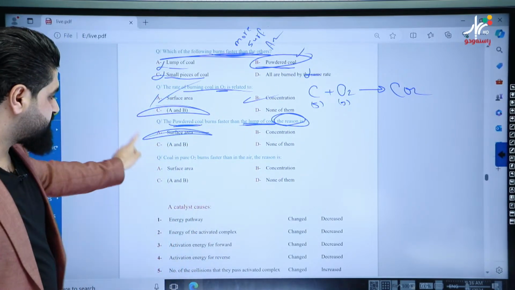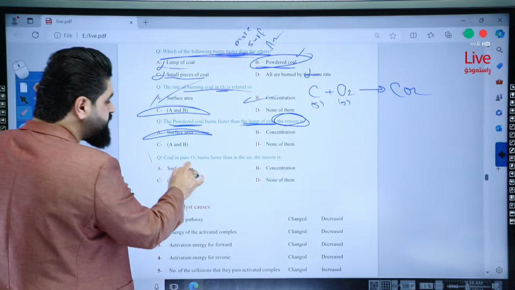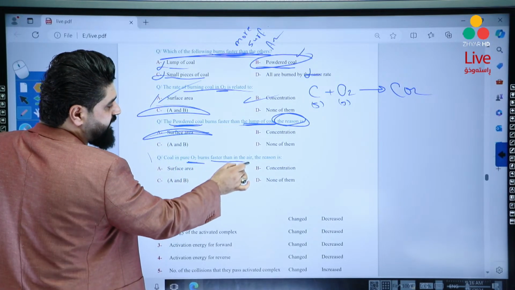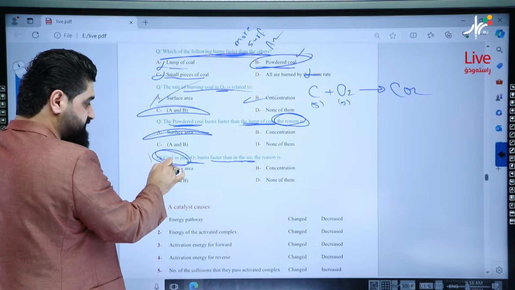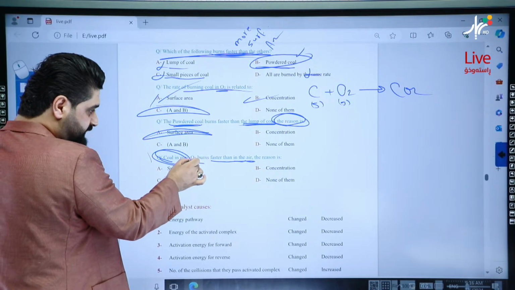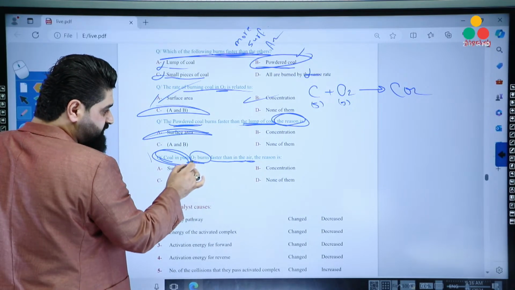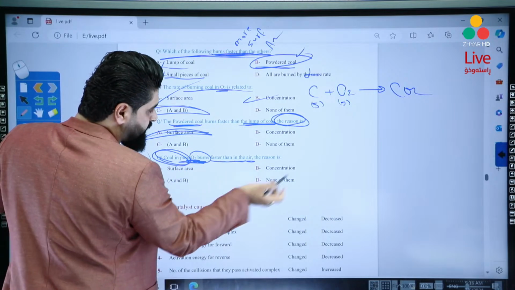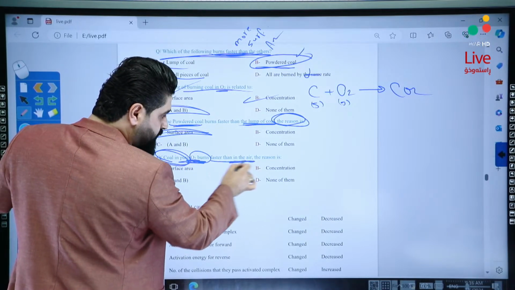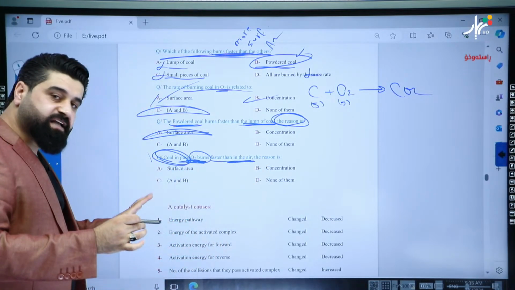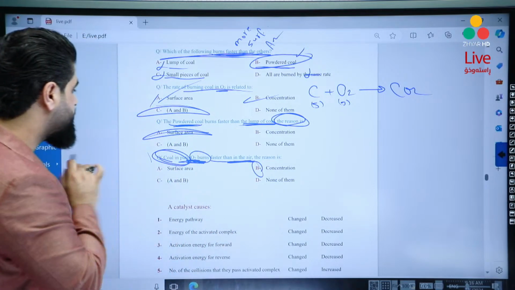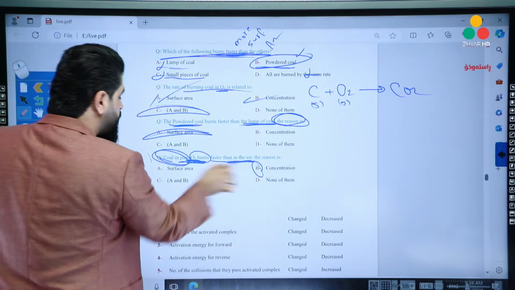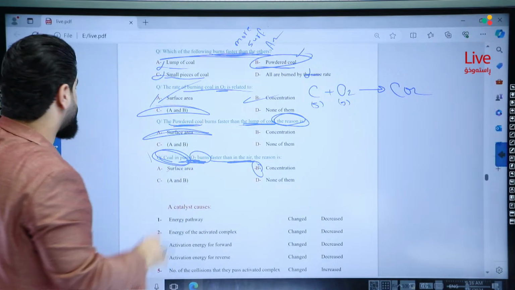Look at this question. Coal in pure O2 burns faster than in air. This time we didn't change anything about the surface area, but we just changed the source of burning, which is pure O2 in one case, and in another case, we have used air. So this time, it's related to the concentration. But generally, they both affect the rate of the reaction.